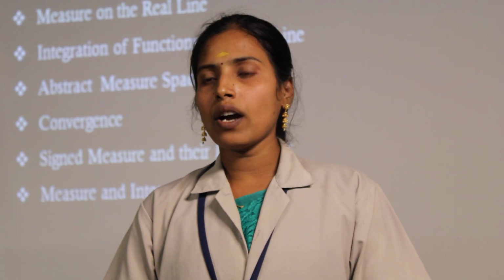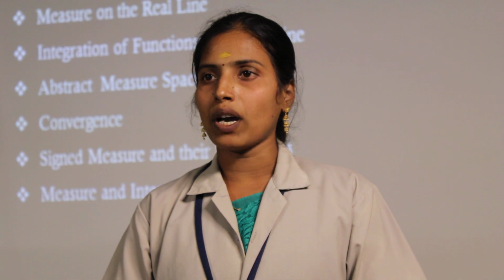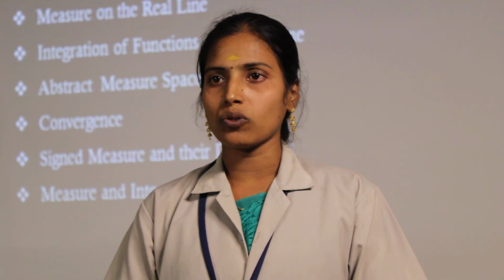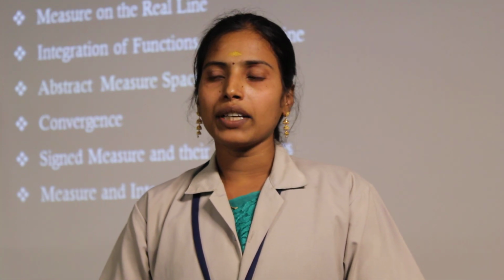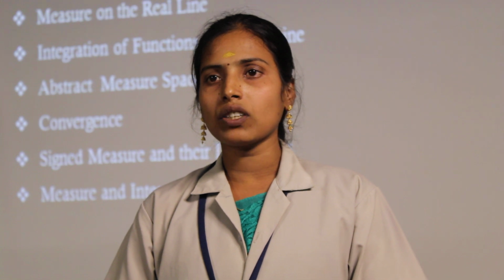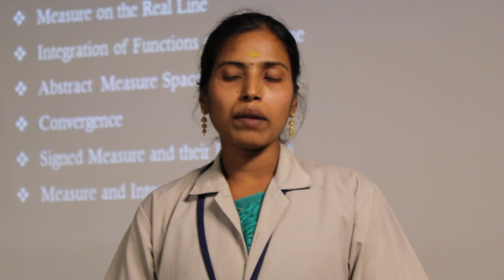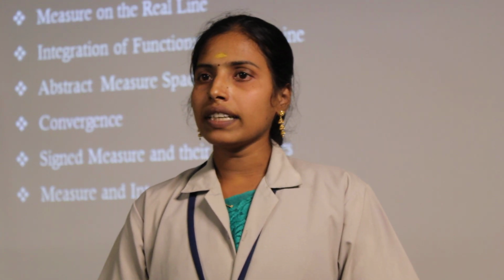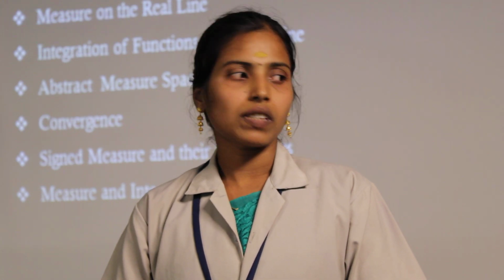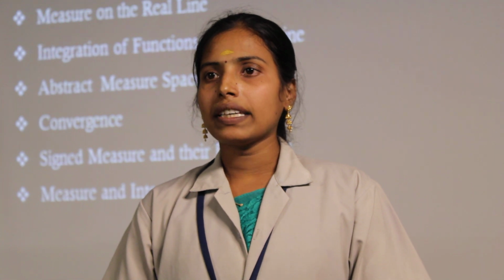A non-negative finite valued function phi(x) taking only a finite number of different values is called a simple function. If a1, a2, up to an are the distinct values taken by phi and A_i equal to the set where phi(x) equal to a_i, then clearly phi(x) equal to the summation i equal to 1 to n of a_i times the indicator of A_i. The sets A_i are measurable if phi is a measurable function.